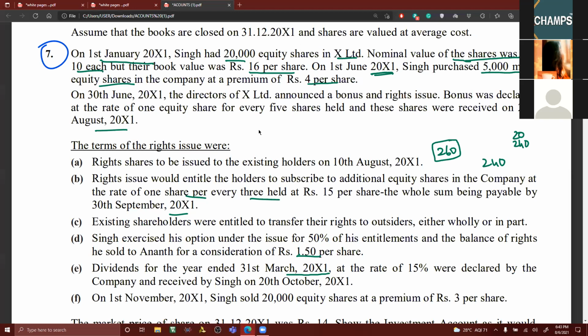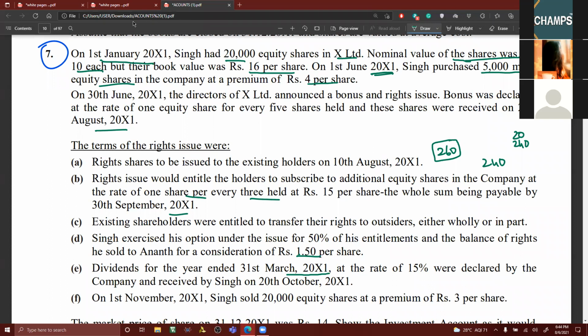Now the thing is, can you expect dividend on right shares and bonus shares? No, sir. Whether it is given in the problem or not, bonus shares and right shares are offered in the current year, no? But dividend is related to which year? Previous year. So in the previous year he was not a shareholder. These bonus shares were not there and right shares were not there. So no need to calculate any dividend on right shares and bonus shares. Same is the case with the previous problem also.